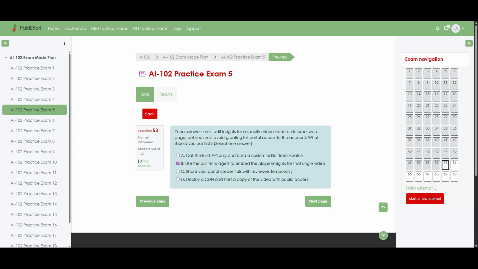Option C, sharing your portal credentials, is unsafe because it grants broad, entire account access and violates security best practices. Option D, deploying a CDN and hosting a public copy, might let reviewers watch the video, but would not expose the Video Indexer insights or editing tools at all. Therefore, starting with the built-in widgets is the quickest and safest way to let reviewers edit insights for a single video inside your internal page.